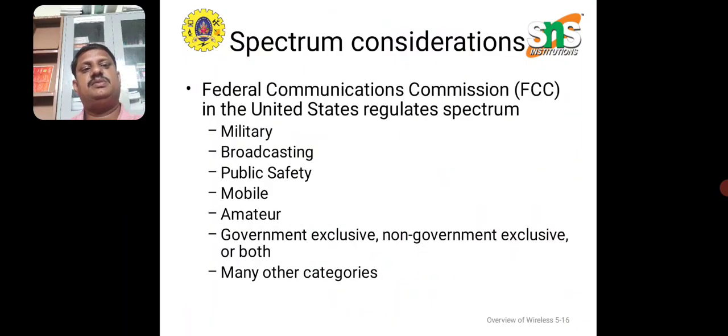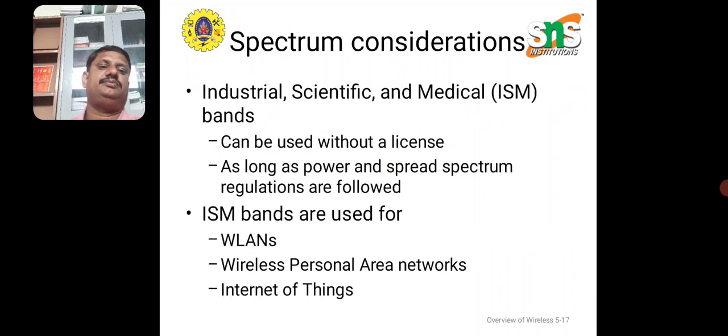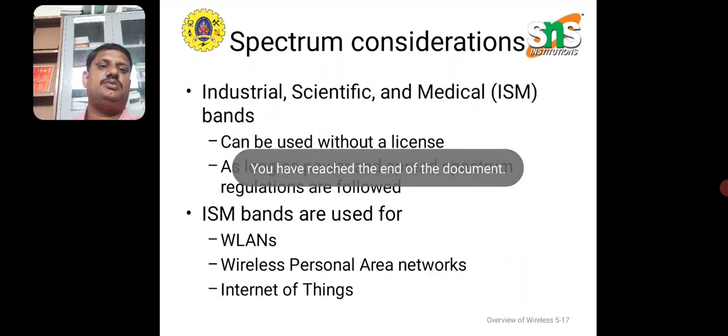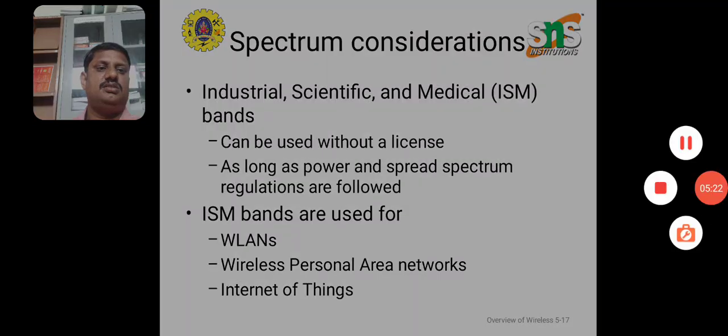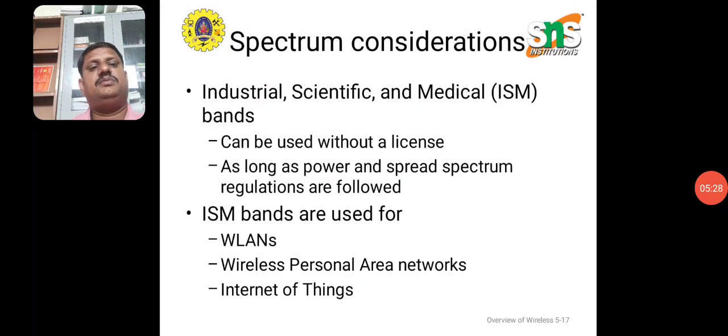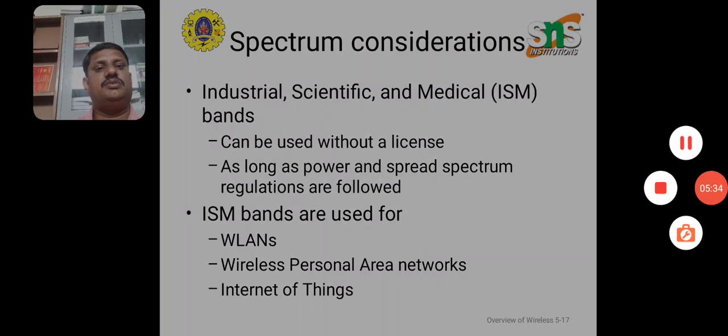Spread spectrum is mainly used in military applications, broadcasting, public safety, mobile, and many other categories. Industrial, scientific and medical, ISM, bands can be used without any license. It operates with regulated power, and wireless LAN, personal area networks, and Internet of Things can also use it. This is the main advantage of spread spectrum communication.